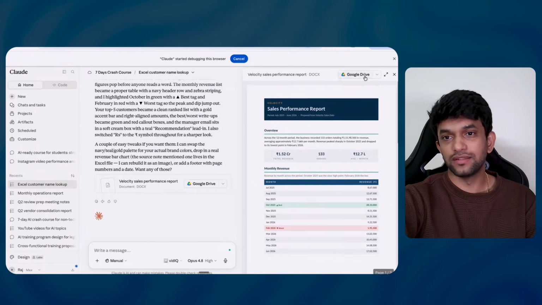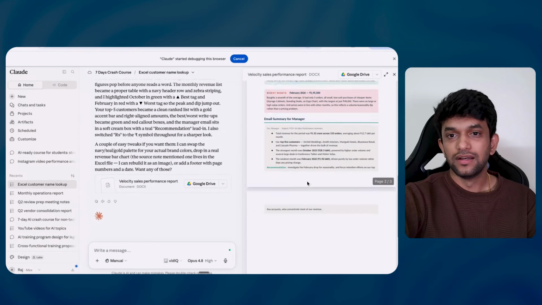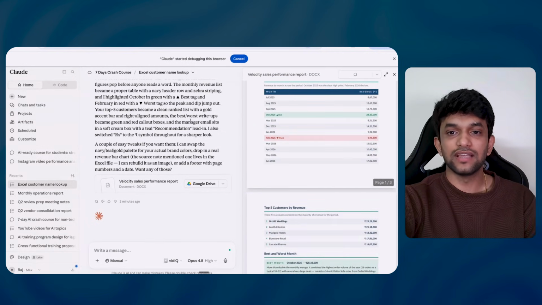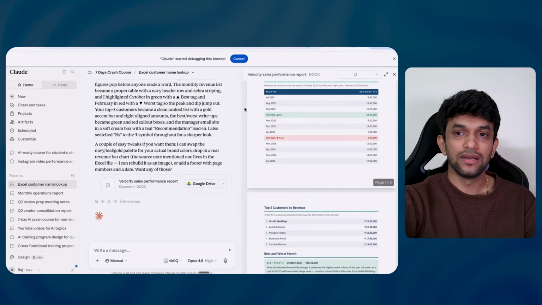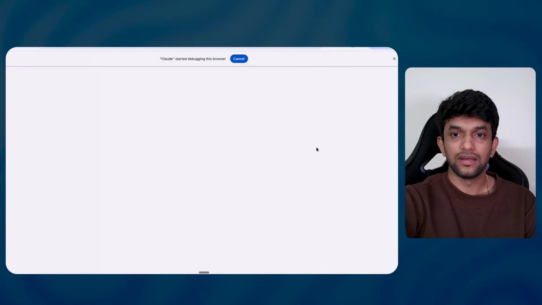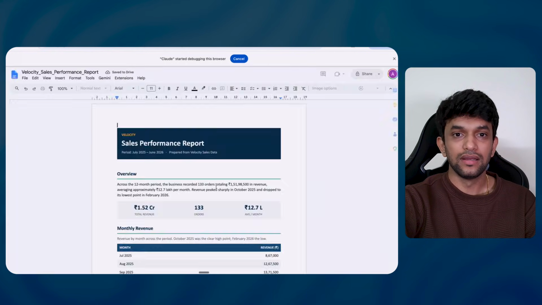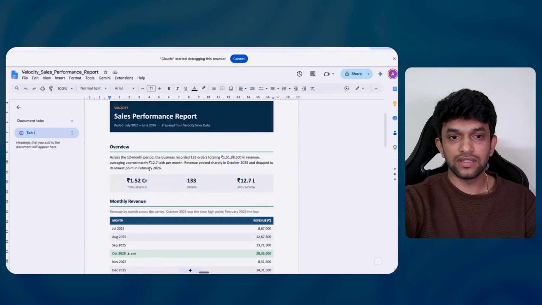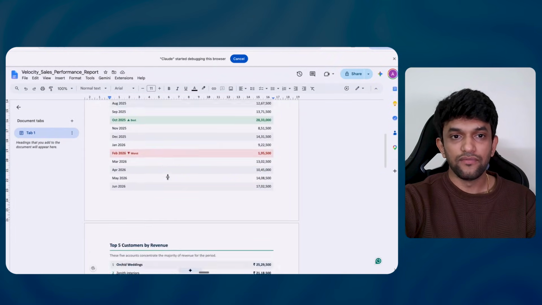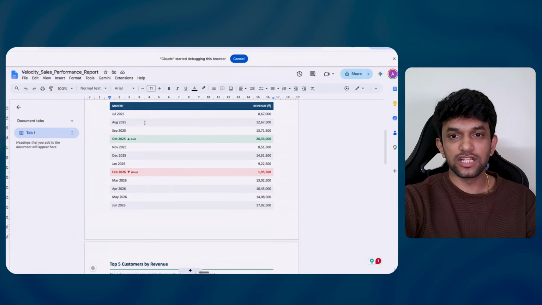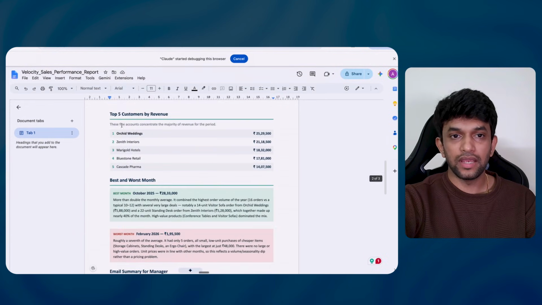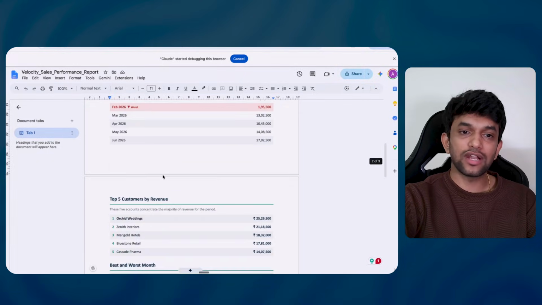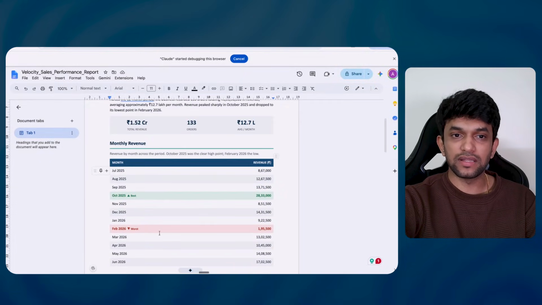Wow, this looks better. This is way cool, guys. Yes or no? Let me know in the comments. This is my sales report. Right, sales performance report, velocity sales, you can see, this is good. February is my worst performing, October is my best. Okay, top 5 customers, best 10. But I don't like this representation of my monthly data.